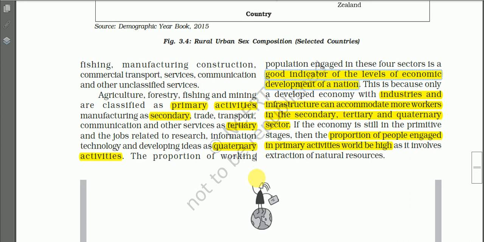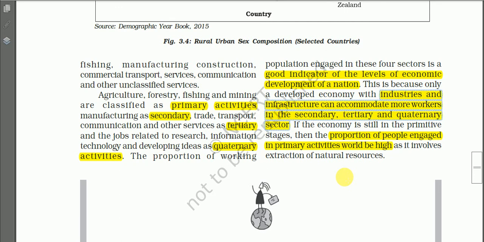Let us see how. This is because only a developed economy with industries and infrastructure can accommodate more workers in the secondary, tertiary, and quaternary sectors. That means industries and other service sectors can employ more people than the primary sector.